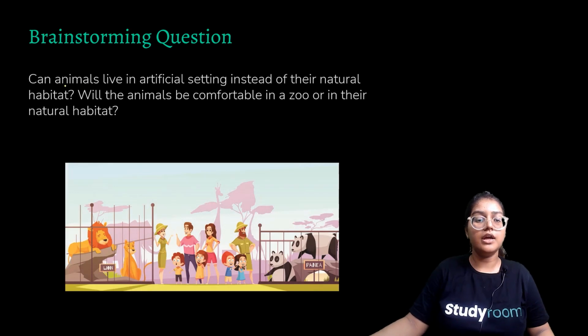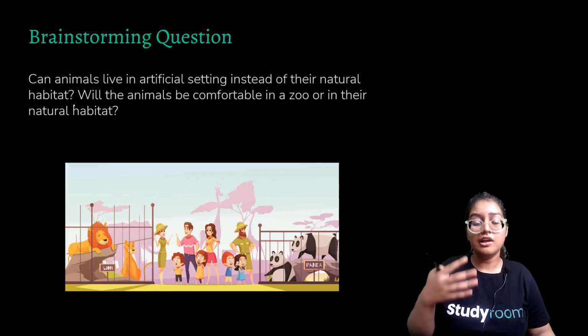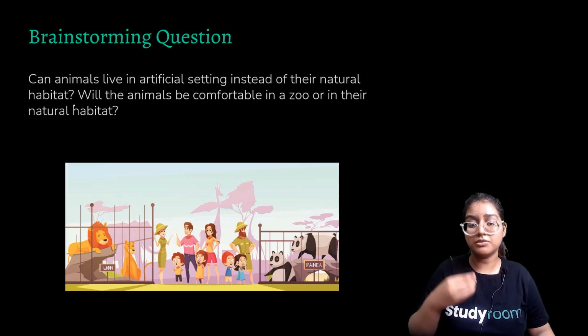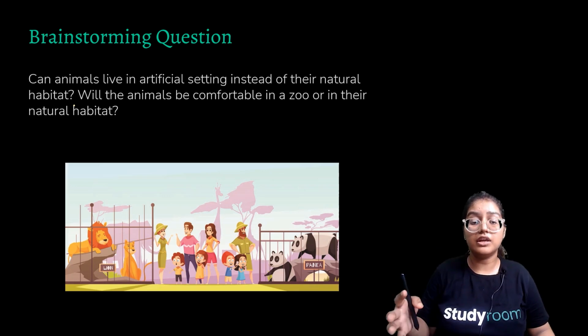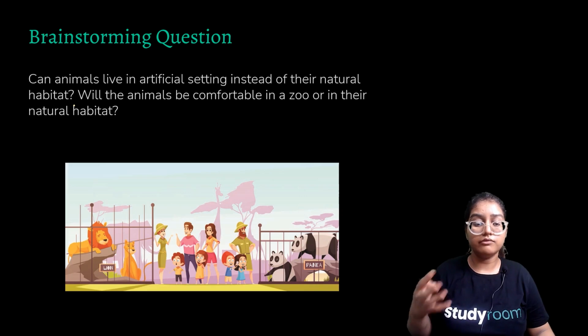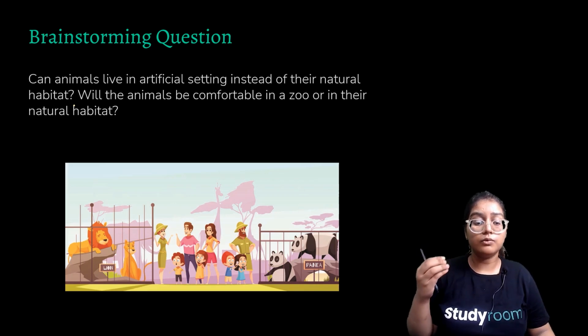Now, a brainstorming question. Can animals live in an artificial setting instead of their natural habitat? You have to think about it. Can they live? If you bring any tiger and just leave that particular tiger in a park, will he or she be able to survive? That tiger will die. They cannot survive because zoos keep them in cages. They have to be free. They have to interact with other species. They have to roam free. Can humans survive in cages? No. Even we are a species. Other animals are also a species, and they have a right to be whoever they are and to live wherever they want.